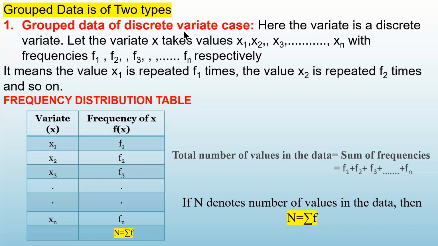Now go back, what is the meaning of discrete variable? डिस्क्रीट वेरिएबल का मतलब क्या होता है? It takes some distinct values. Okay, now see here, if the variate is a discrete variable, so let us suppose that the variate is taking the values x1, x2, x3, xn.